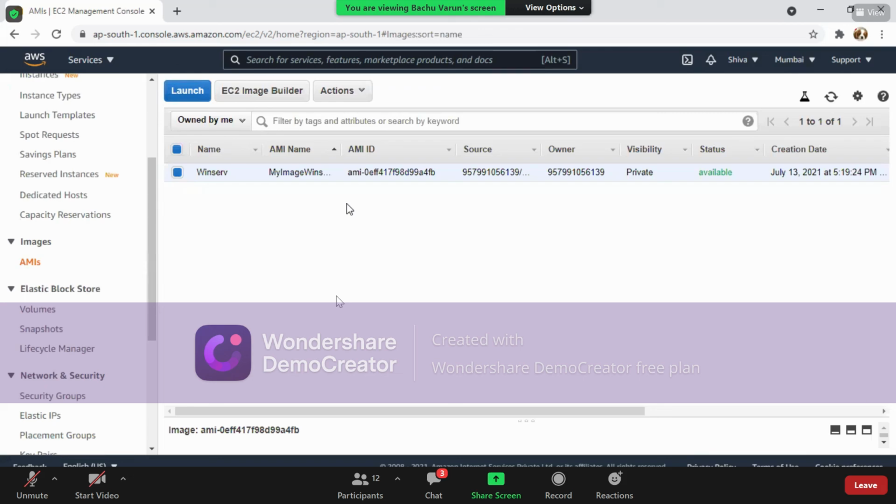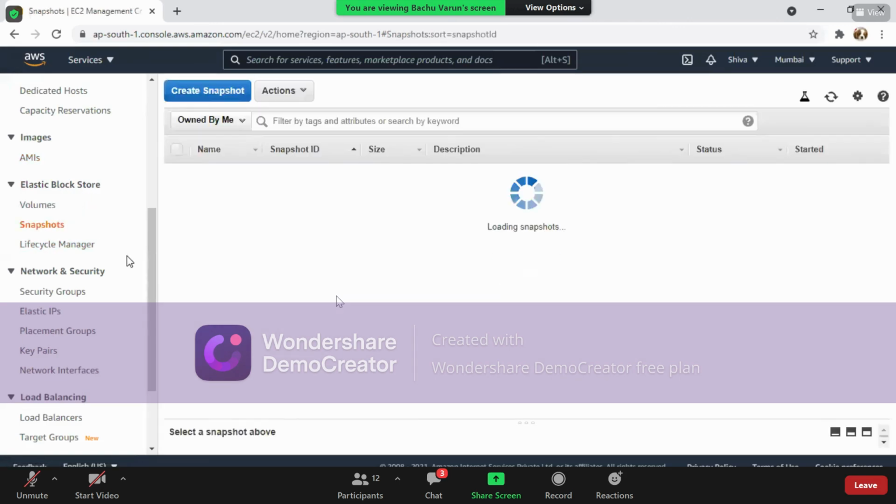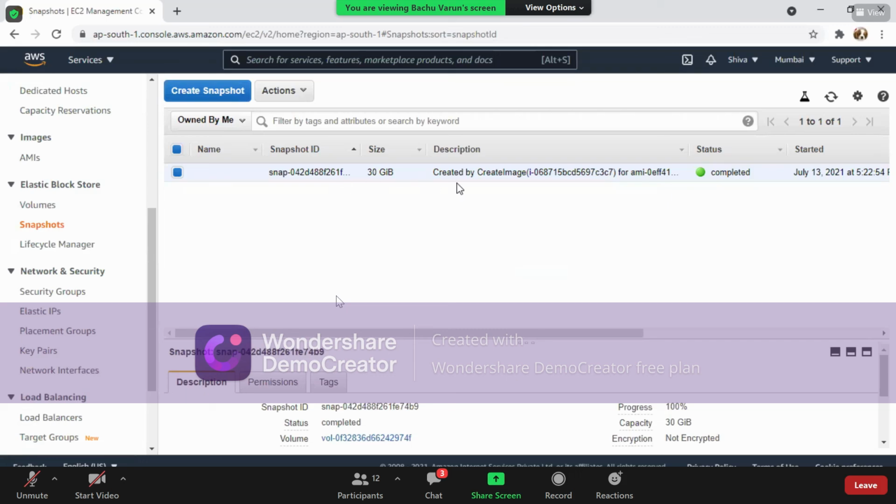As soon as the practical is done, you have to delete this image, or else there will be billing applicable on your AWS cloud platform. So you have to delete it after the practical is done. Whenever you are creating an AMI, automatically a snapshot is created on this storage option. This snapshot is created for a particular AMI.